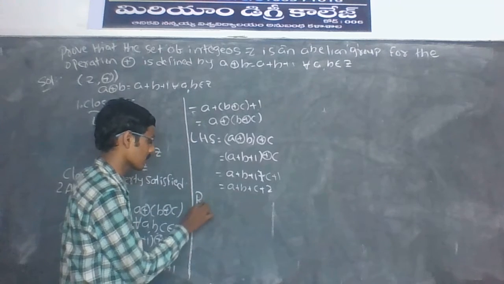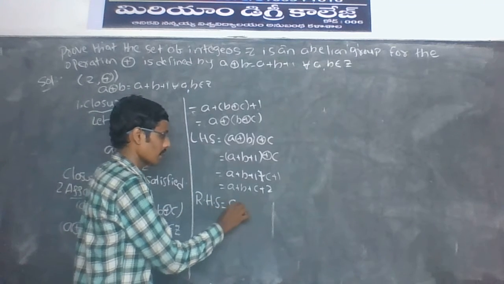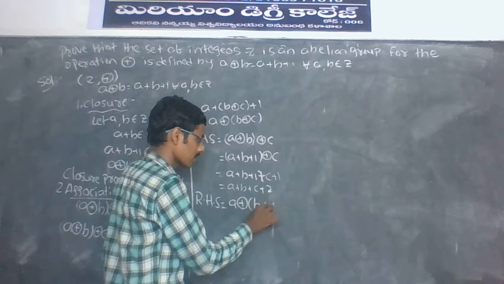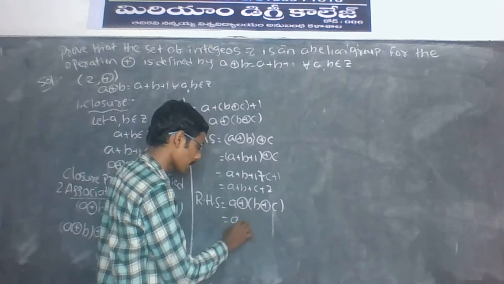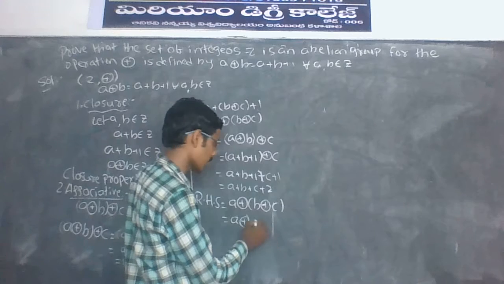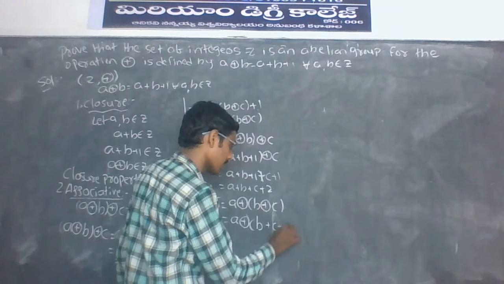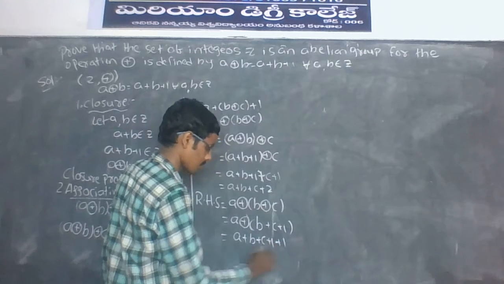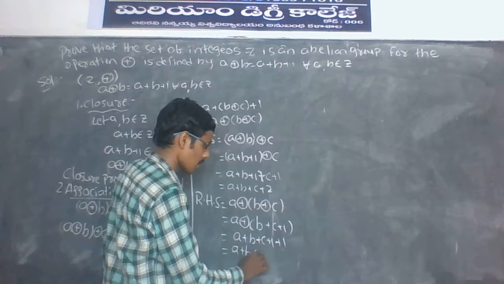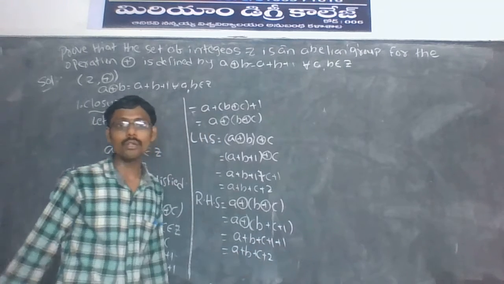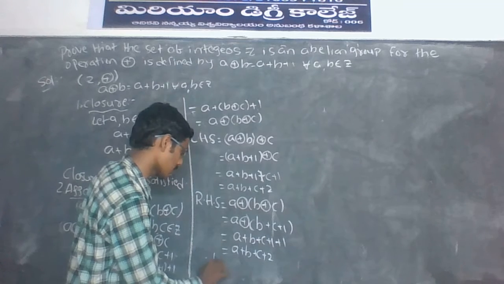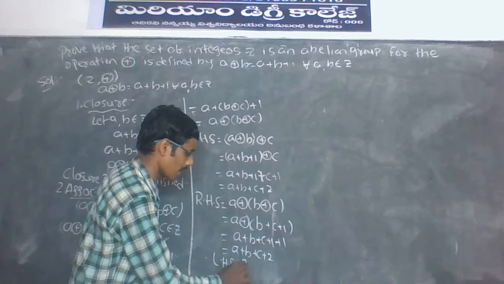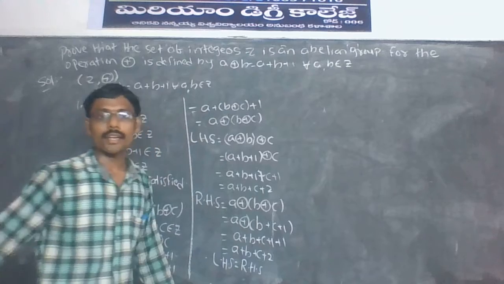Next, RHS: a ⊕ (b ⊕ c), where b ⊕ c = b + c + 1, so it is a + b + c + 1 + 1, therefore a + b + c + 2. LHS is equal to RHS. Associative property satisfied.